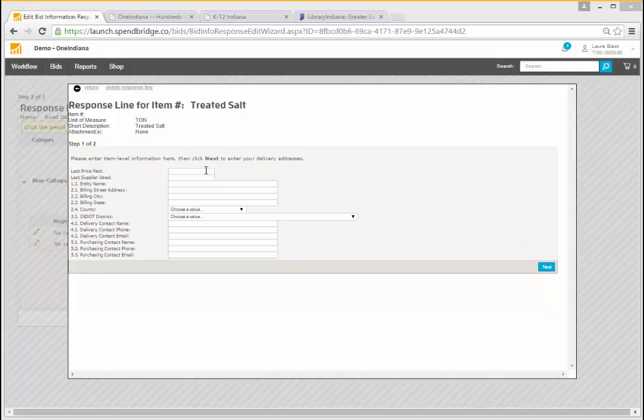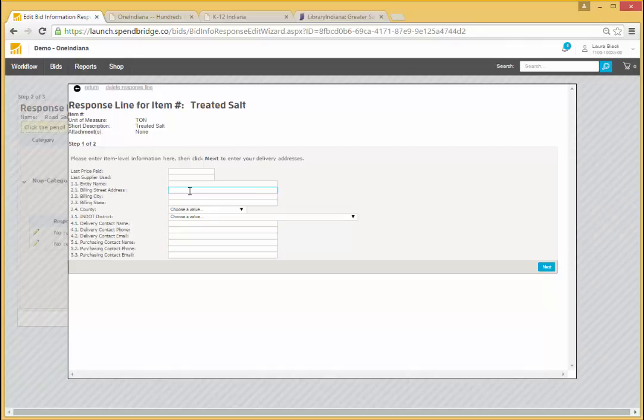Now I'm ready to respond with information about my demand for line 1, treated road salt. On this page, I have to enter first the last price paid for treated road salt and the last supplier used, if I had that information. These aren't required fields. I need to enter my billing address, city, state, and zip, and the county I'm located in. I also need to enter delivery contact information and purchasing contact information. Make sure this is accurate in case anyone needs to contact you with questions about your response to the demand aggregation event.